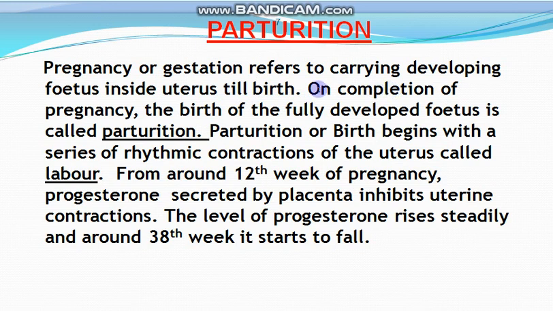On completion of pregnancy, the birth of the fully developed fetus is called parturition. Parturition begins with a series of rhythmic contractions of the uterus called labor. From around the 12th week of pregnancy, progesterone secreted by the placenta inhibits uterine contractions, and the level of progesterone rises steadily, and around the 38th week it starts to fall.